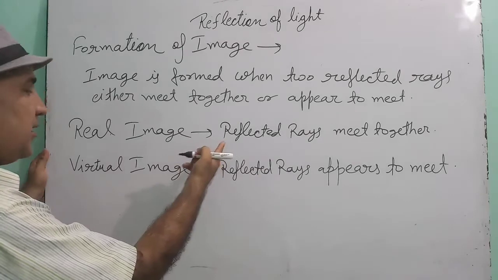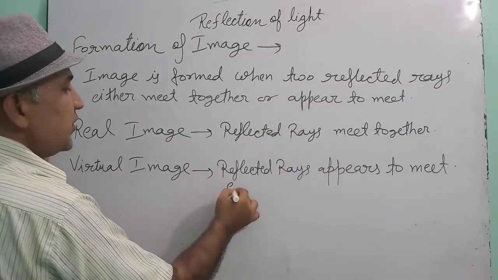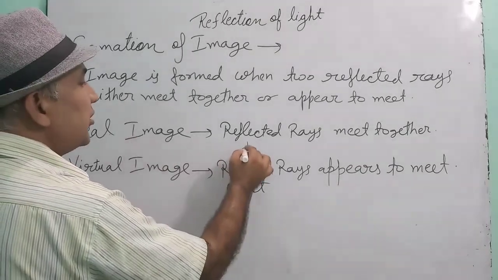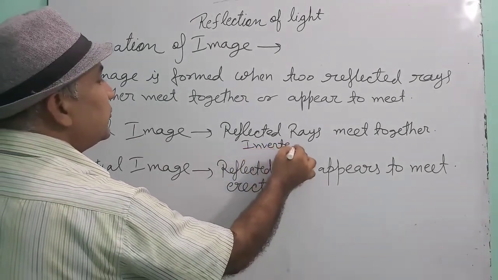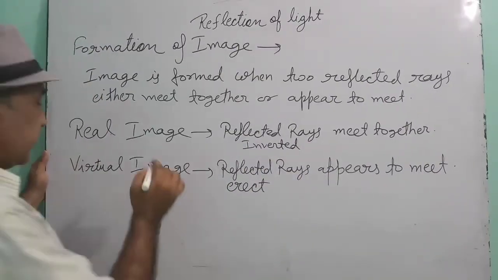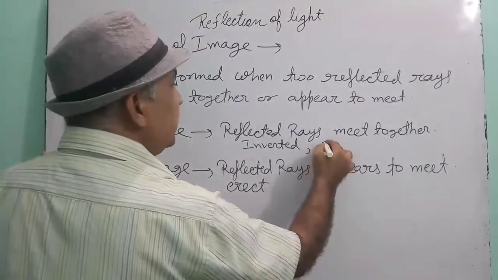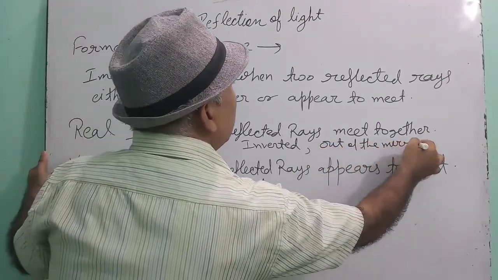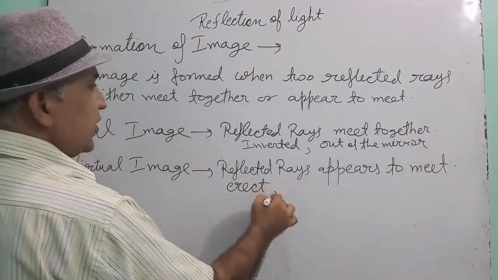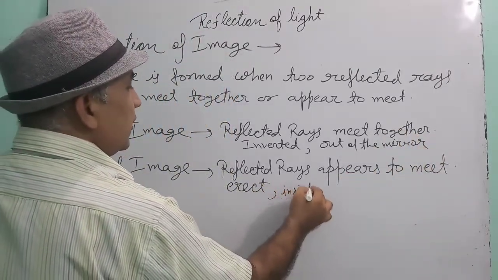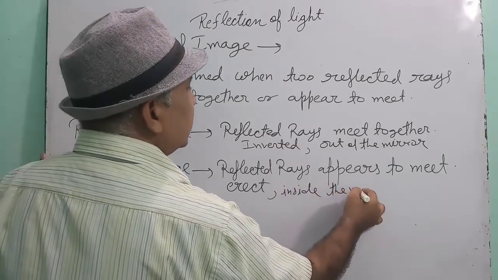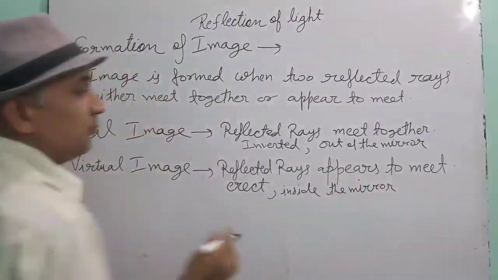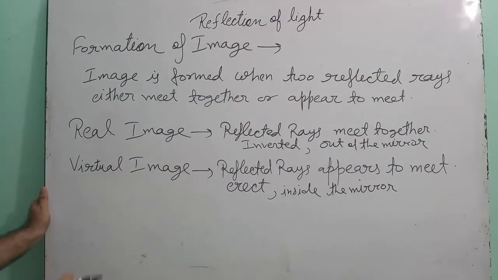Now you have to learn the difference between real image and virtual image. So one difference is here. The second difference is that a virtual image is always erect, while a real image is always inverted. A real image is formed in front of the mirror, and a virtual image is formed inside the mirror or behind the mirror. Understood, children? Must learn the differences between real image and virtual image also.